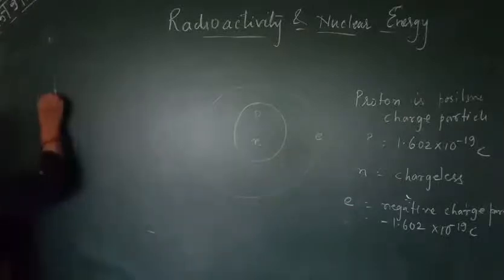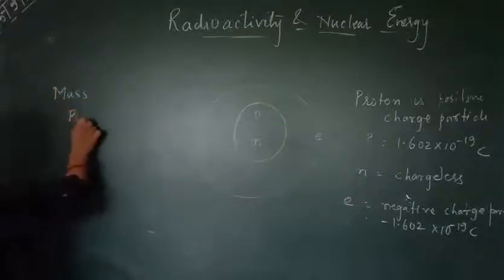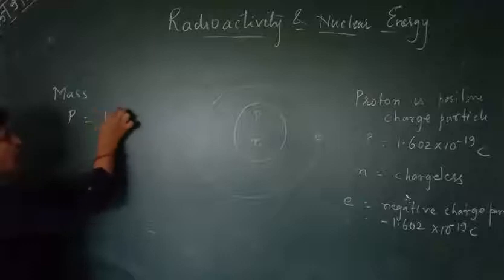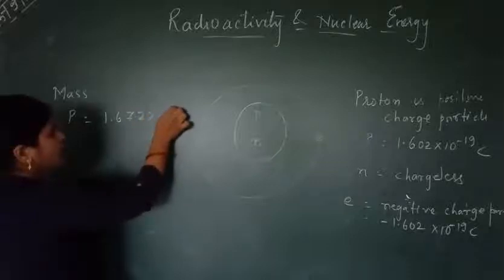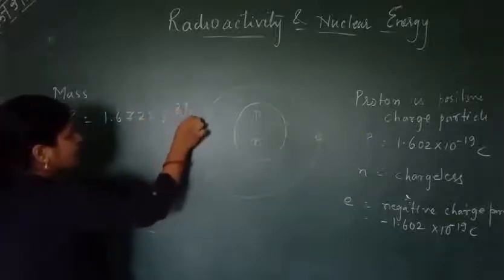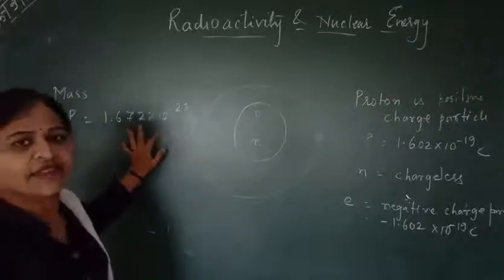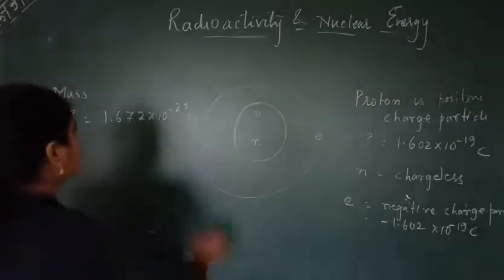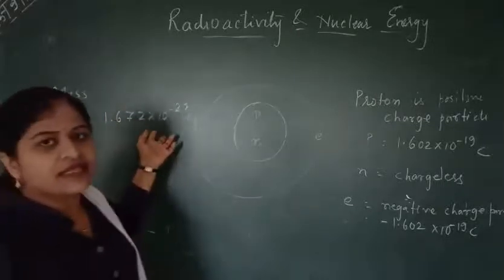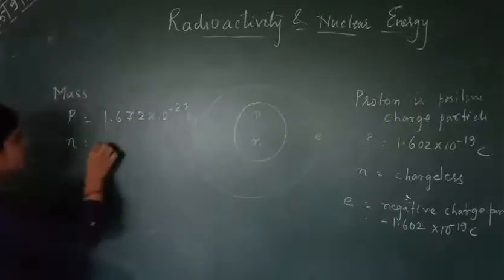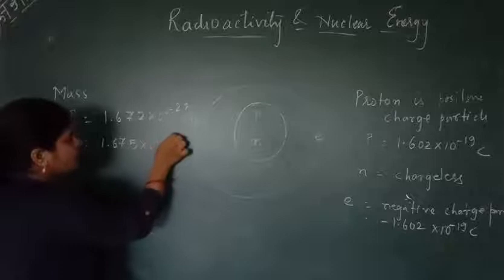Now we are going to speak about the mass of these particles. Mass of a proton is 1.672 into 10 raised to power minus 27 kg, whereas the mass of a neutron is slightly greater than the proton. It is 1.675 into 10 raised to power minus 27 kg.